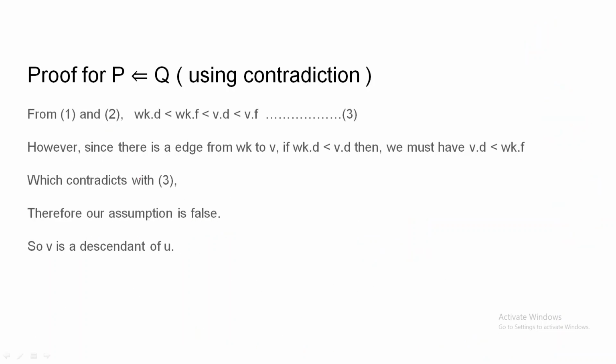So now we have the two conditions. From those two conditions, we can make the third condition, which is WK.d is less than WK.f, less than V.d, less than V.f. However, from the assumption we know that there is an edge from WK to V. So if we take WK.d less than V.d like this, then we must have V.d less than WK.f, because V comes after WK, the discovery time of V will be less than the finishing time of WK.